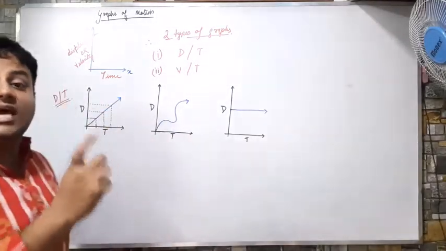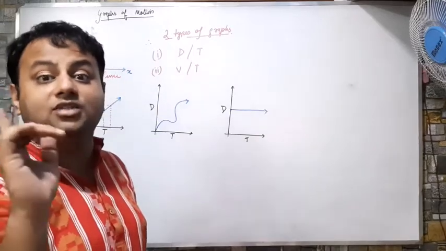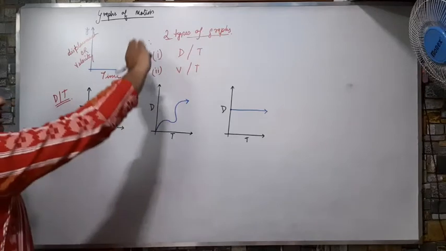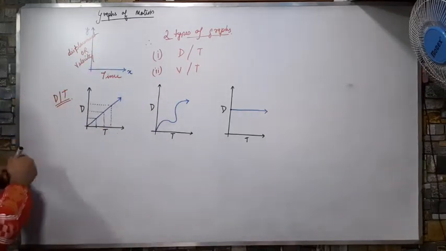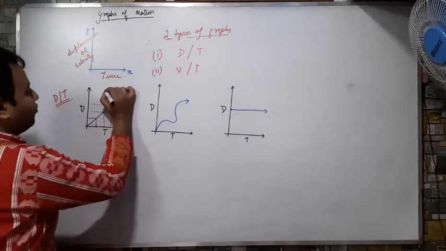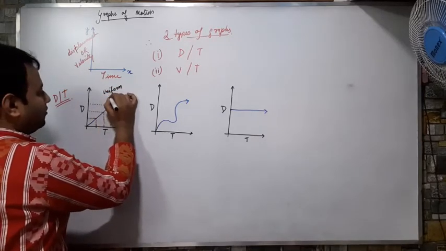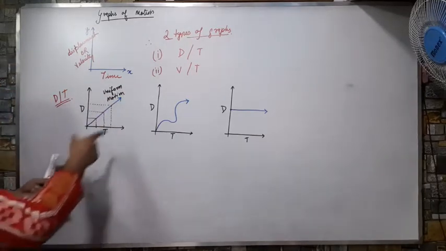Means same distance in same time. It is known as uniform motion. So whenever I get a straight slope for a dt graph, that is known as uniform motion. Correct?